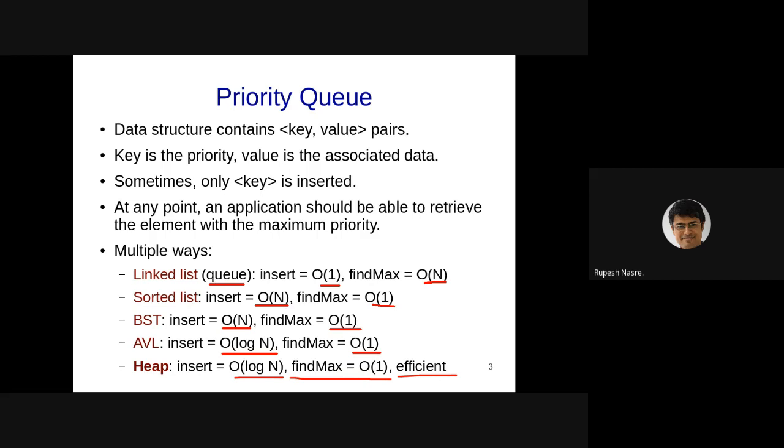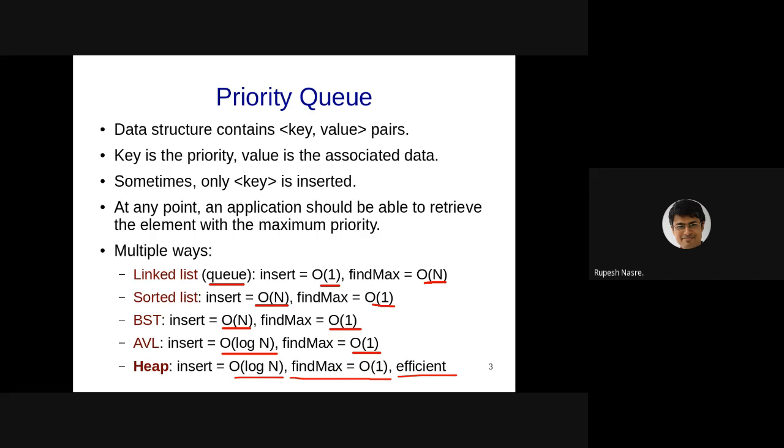But I was more thinking about our earlier data structures like lists, BSTs, AVL, as there is find max and then there is a remove. But yes, these are going to get combined in the context of heap. But even in the context of heap, if we are able to support delete max in order one time, that means that we can support find max also in order one time.